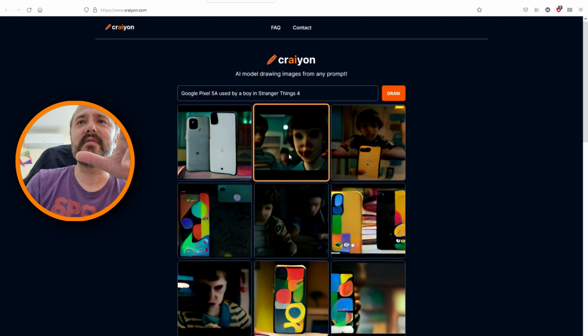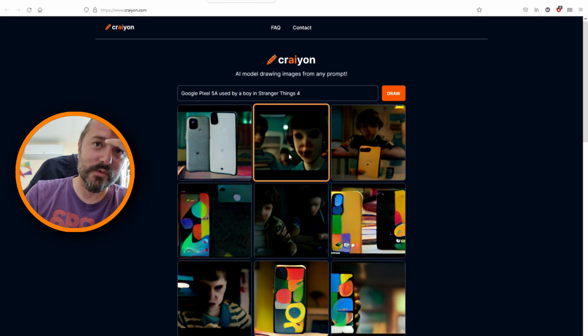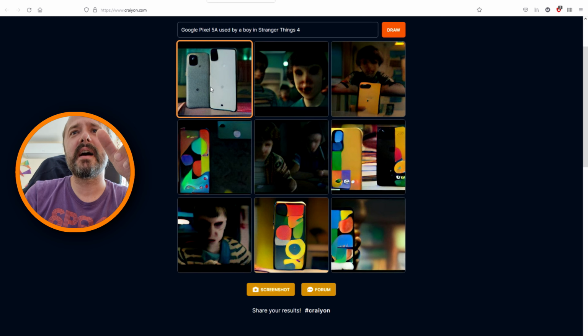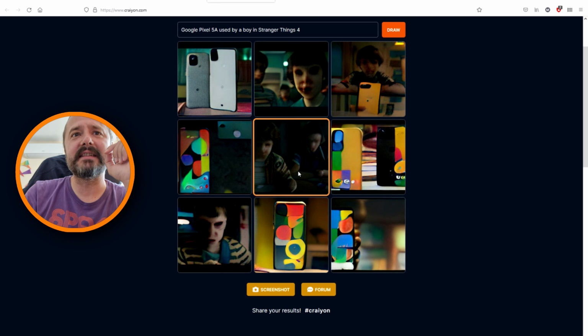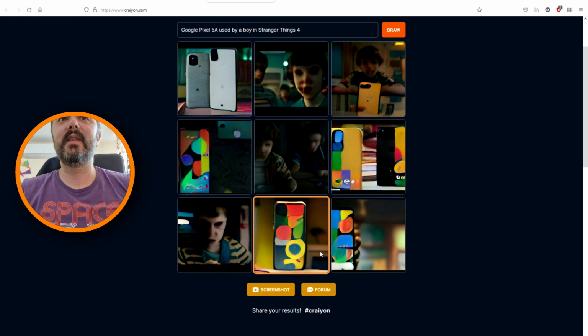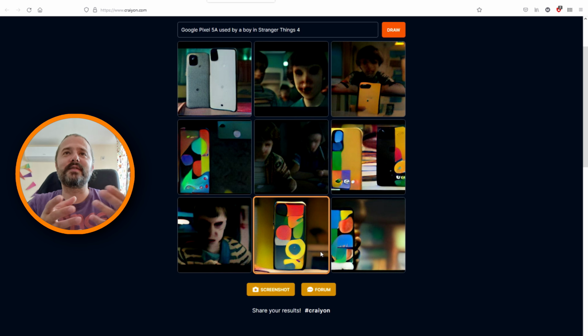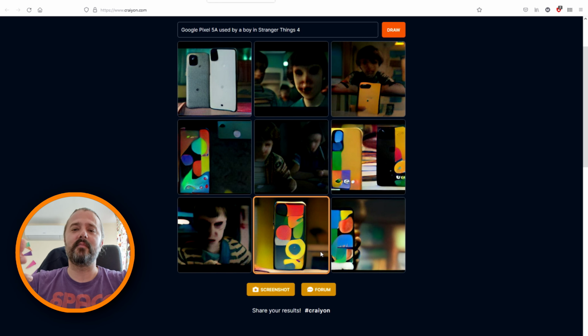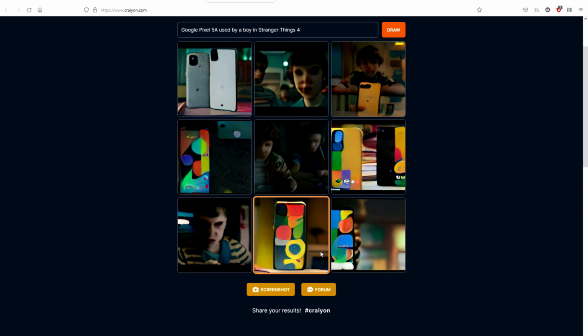The results are really weird and kind of creepy. So that's indeed Eleven from the well-known show Stranger Things. And this is the Pixel 5a, I guess, and some of this looks kind of strange. So it really looks like the software, the AI, sorry, I know it's an AI, takes some random things from the internet and just puts them together somehow.